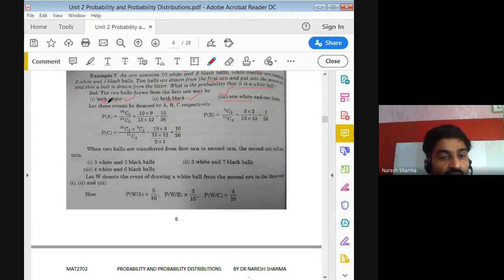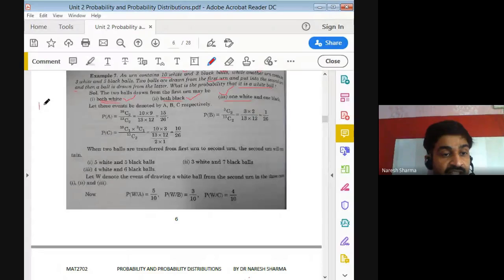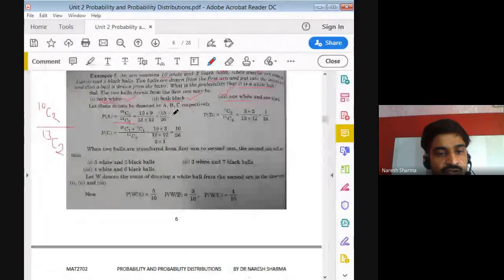So for both white, we have 10 white balls, and we want 2 out of them. So we just use combination here to find the favorable cases. The favorable cases are 10C2 divided by total cases 13C2, as we require 2 balls. So that is your probability of A. You know how we can solve combinations. After solving, you get 15 by 26.